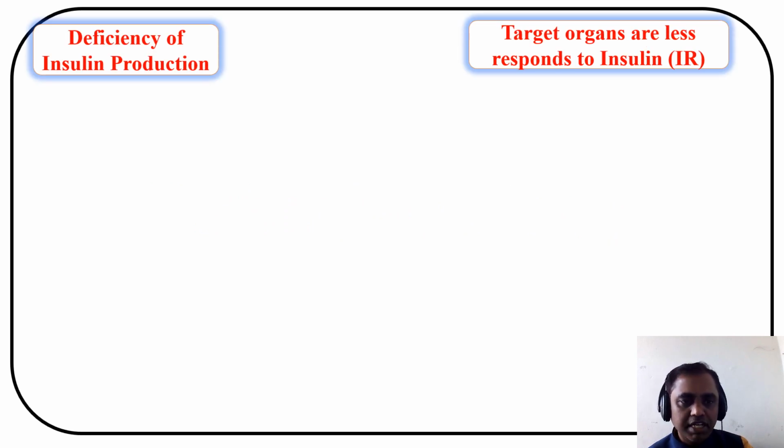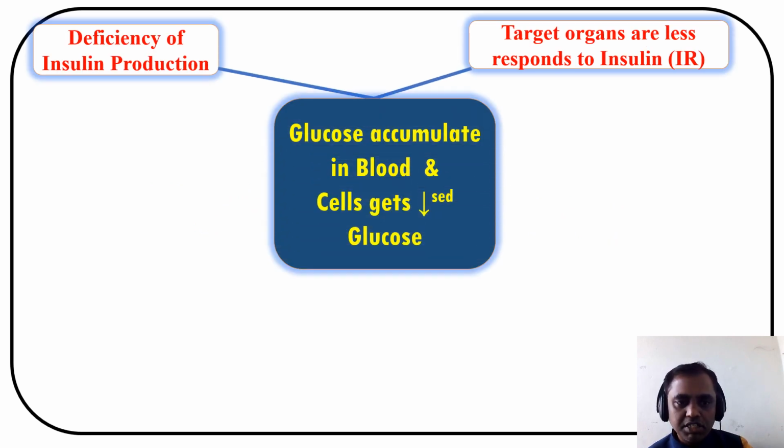Now we'll study the pathophysiology of diabetes mellitus. As we know, there is deficiency of insulin secretion, or target organs give less response to insulin. The first is responsible for type 1 and the second for type 2. So what will be the end result of these two? Glucose accumulates in the blood, in other words hyperglycemia. At the same time, cells get decreased glucose. So these are the two pathogeneses responsible for diabetes mellitus: hyperglycemia and cells getting decreased glucose.